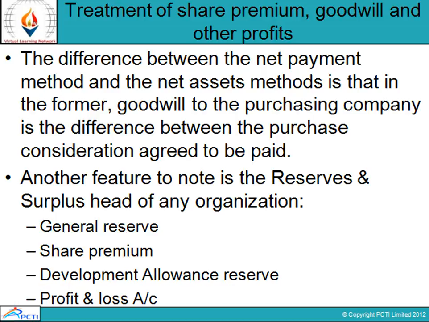There is also treatment of share premiums, goodwill and other profits. The basic difference between the net payment method and the net asset method is that in the net payment method, goodwill or capital reserve to the purchasing company is the difference between the purchase consideration which is agreed to be paid and the value of the net tangible assets taken over, while in the latter the value of the goodwill is first determined and agreed between the companies.